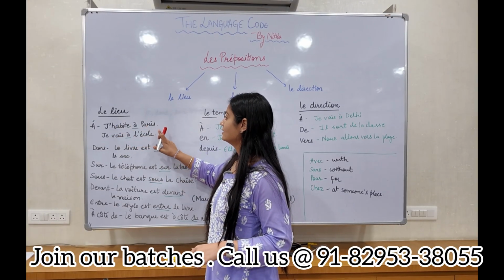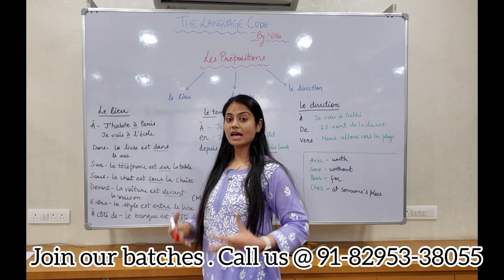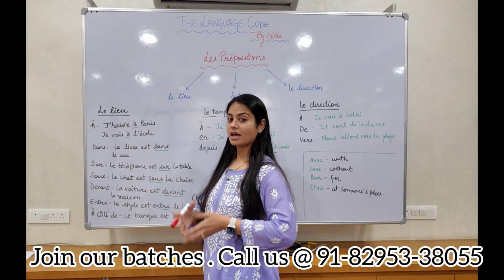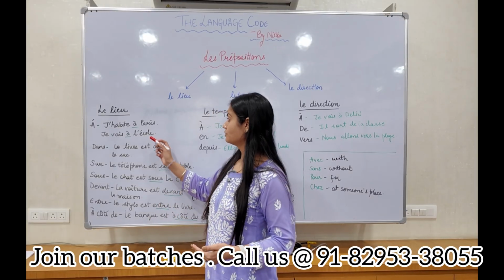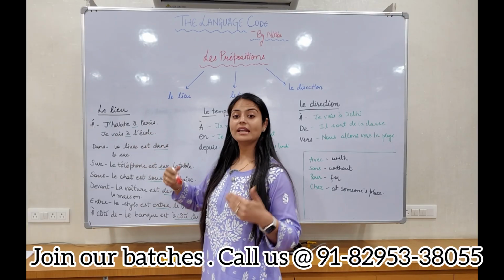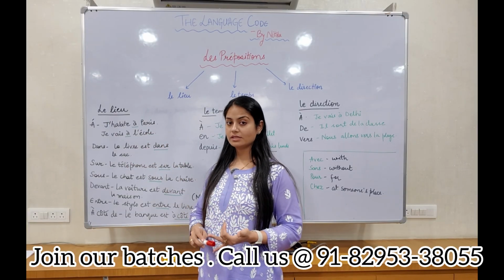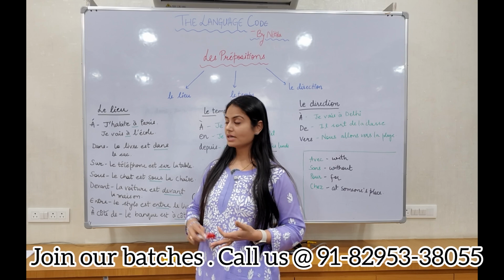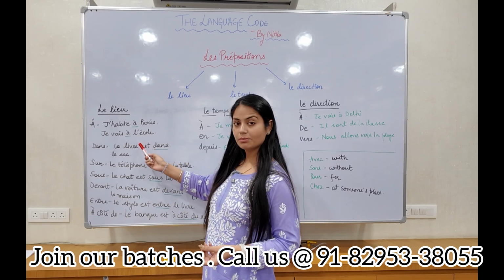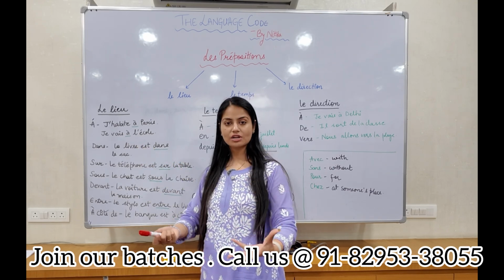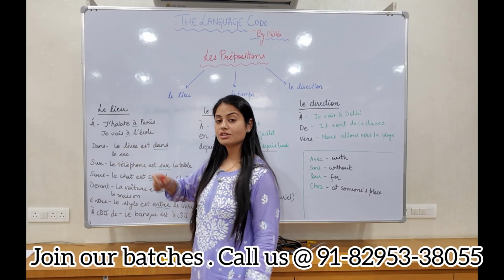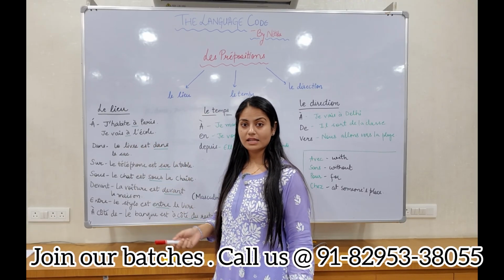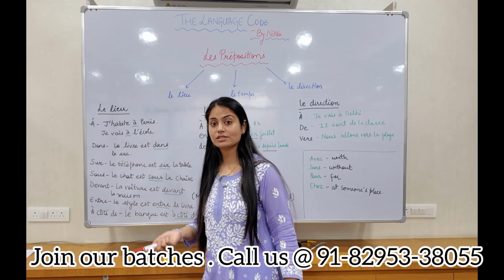J'habite à Paris. J'habite à Delhi. J'habite à Chandigarh. So before any city name, you always put à. And before any place like à l'école or restaurant, à l'hôpital, you always put à, le apostrophe, or you use the contracted articles basically. So, je vais à l'école, je vais à l'hôpital, je vais au restaurant.